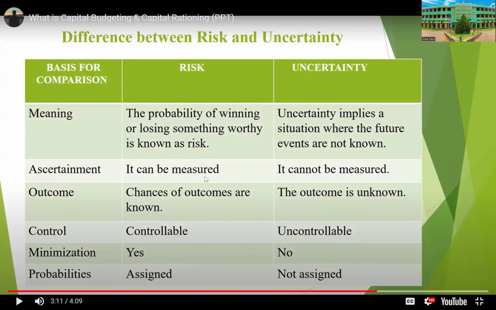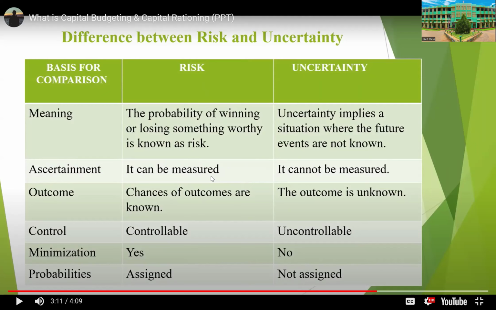Basis for comparison: on the basis of meaning, ascertainment, outcome, control, minimization, and probabilities. On the basis of meaning, risk means the probability of winning or losing something worthy is known as risk, but uncertainty implies a situation where the future events are not known. And in ascertainment, risk can be measured, but uncertainty cannot be measured. In outcome, chances of outcomes are known, but in uncertainty, the outcome is unknown.